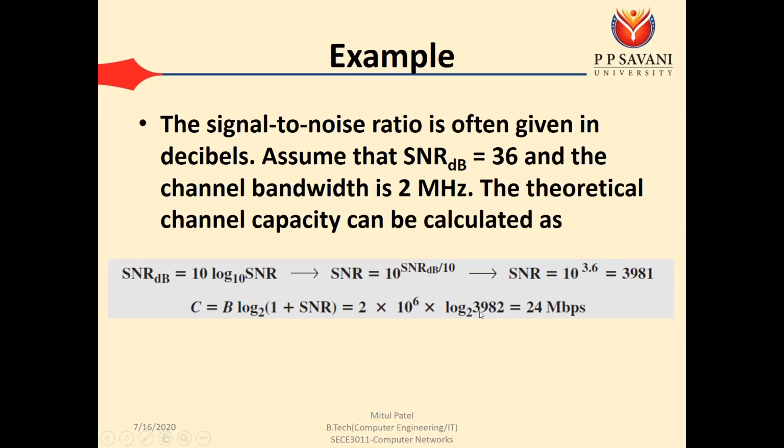Multiplying that value with 2 into 10 raised to 6, we get about 24 into 10 raised to 6 bps, so we can say 24 Mbps. So given the SNR in decibels, the first step is to convert this value into the normal SNR, then apply it in the formula to get the capacity.